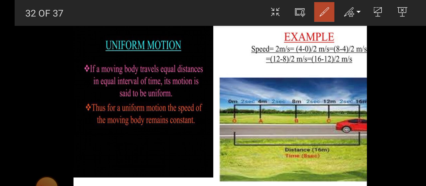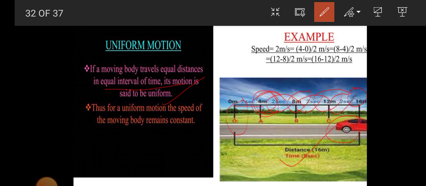Now uniform motion. If a body travels equal distance in equal interval of time, the motion is said to be uniform. Now see, at 0 it is present here. After 2 seconds it covers 4 meter, after 2 seconds 8 meter, after 2 seconds 12, after 2 seconds 16.